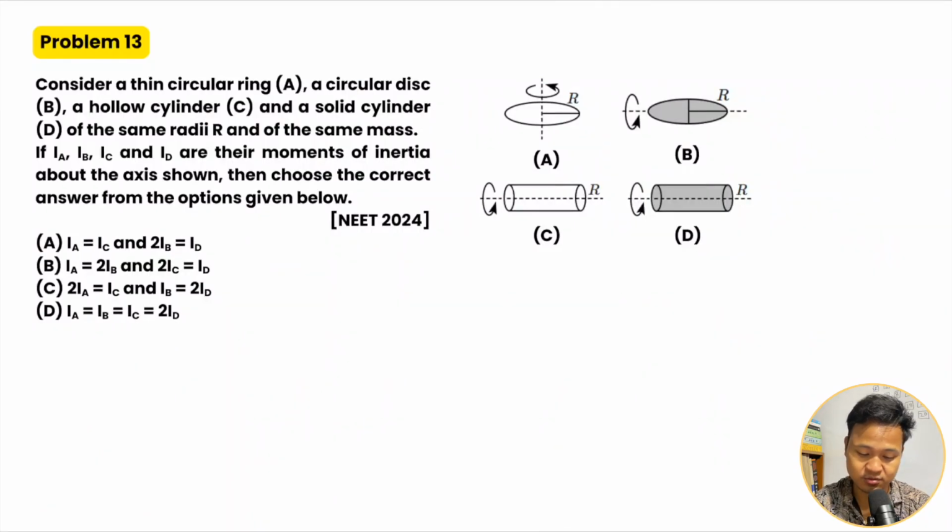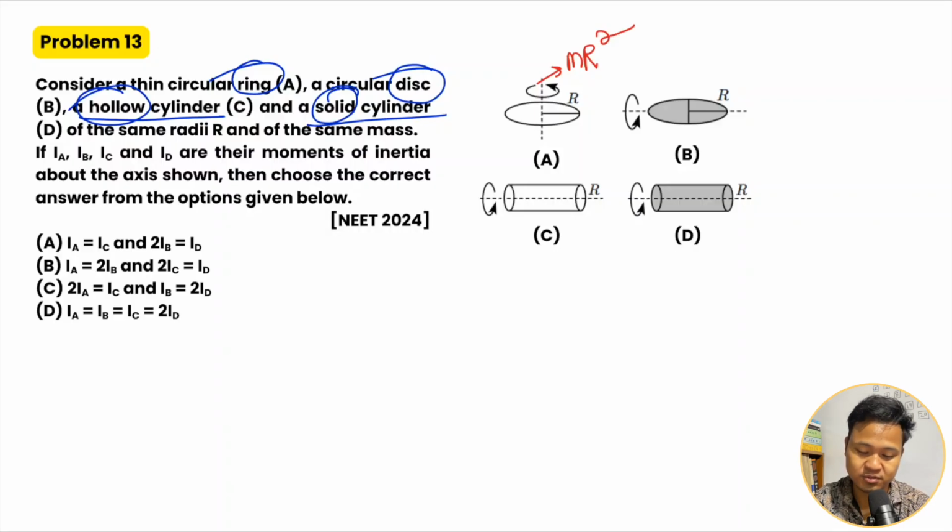Ring is given: A is a ring, B is a disk, C is a hollow cylinder, and D is a solid cylinder. Let's see the value about the axis. For the ring about its axis, the moment of inertia, I_COM, is mr square.